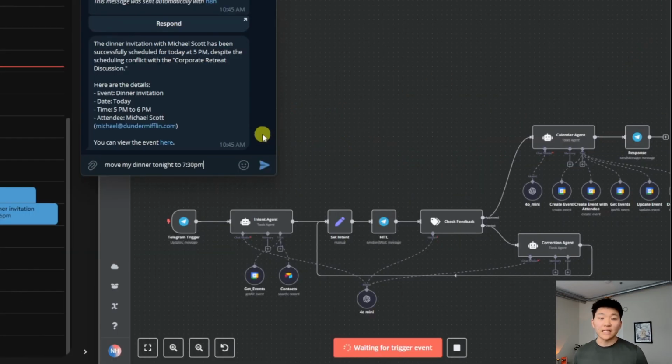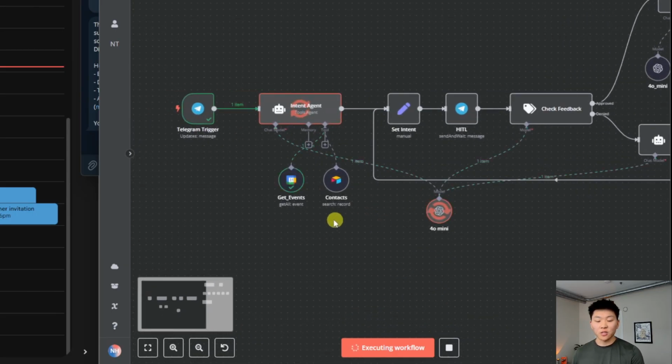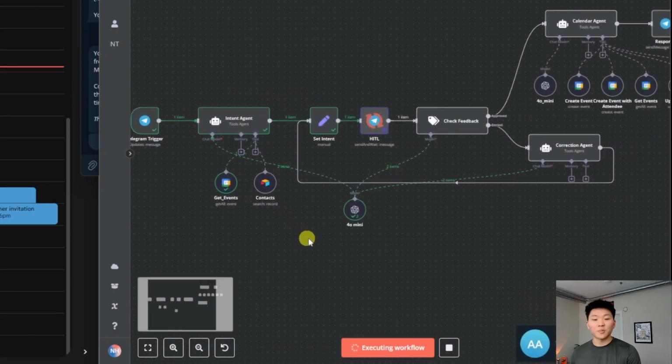Okay, but now I'm gonna say move my dinner tonight to 7:30 p.m. So we'll send that off, we'll see the exact same thing happen. The intent agent is first of all going to get events to make sure it's going to move the correct one, and then it's gonna pass that over to us to respond in Telegram.